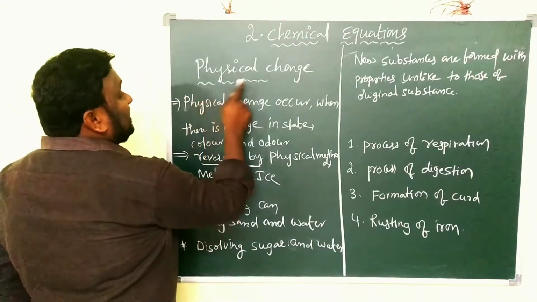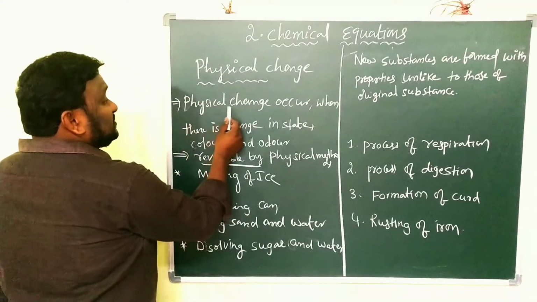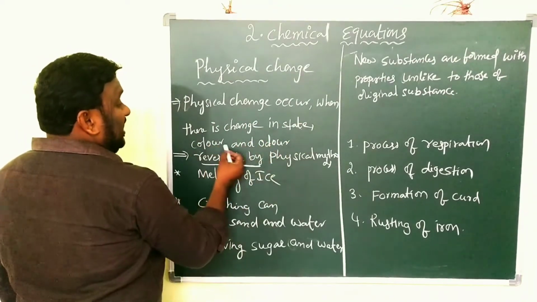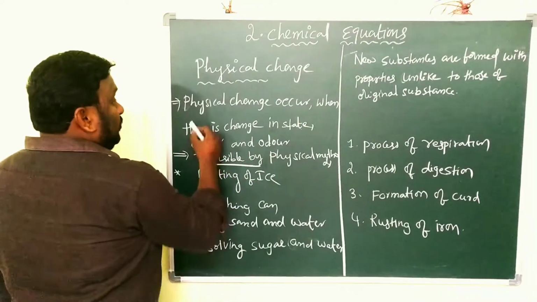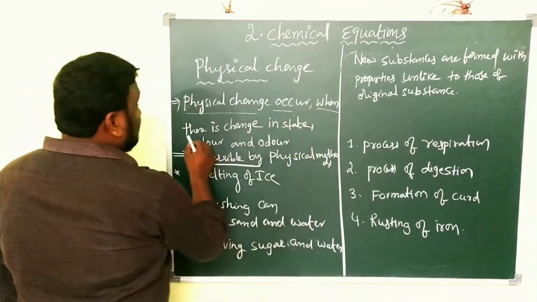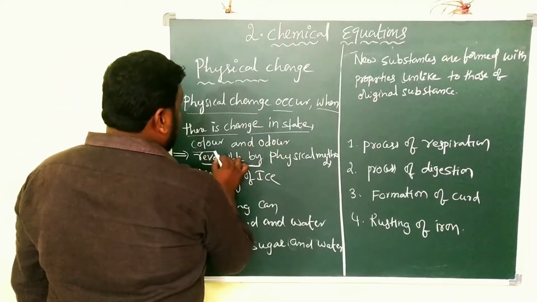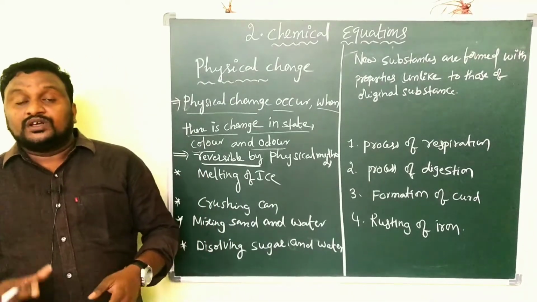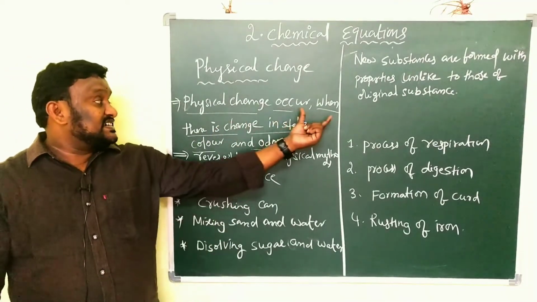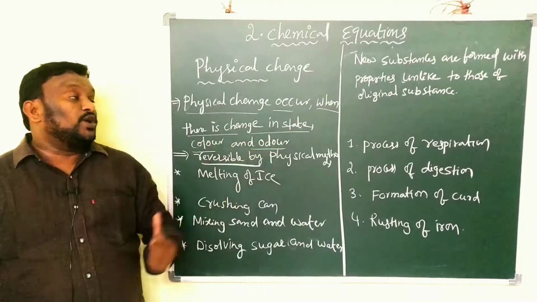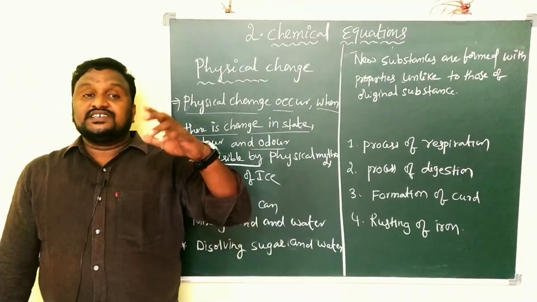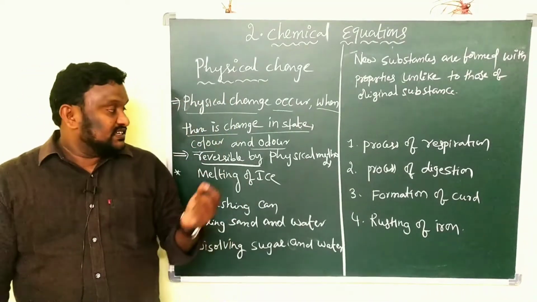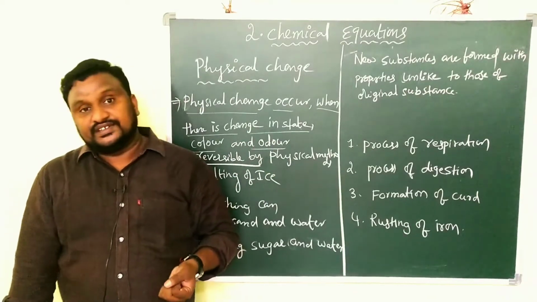Look at this one. Physical change. Physical change occurs when there is a change in state, color and odor. State means solid, liquid or gas, and color will change to different colors, and odor, smell, also changes.